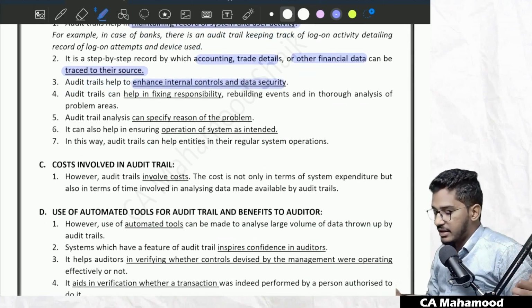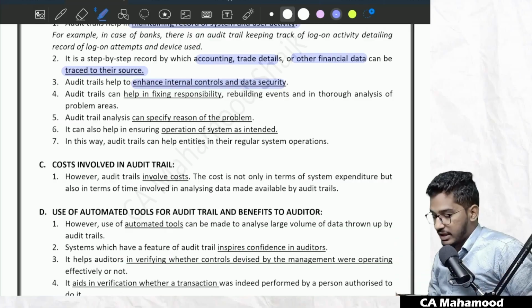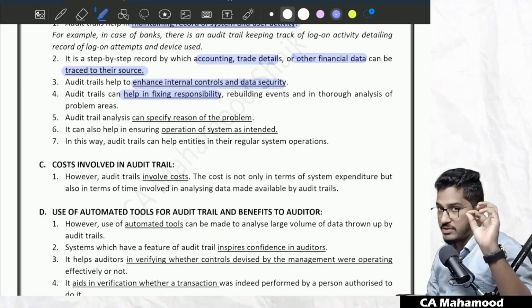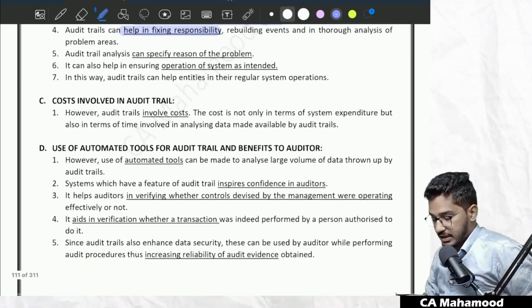It will enhance the internal controls. Even by maintaining this audit trail facility, it will improve the internal control and security in the organization. And you can also fix responsibility. If something goes wrong tomorrow, by referring to the audit trail, you can find out the exact person who committed the mistake. So it will help in fixing the responsibility.